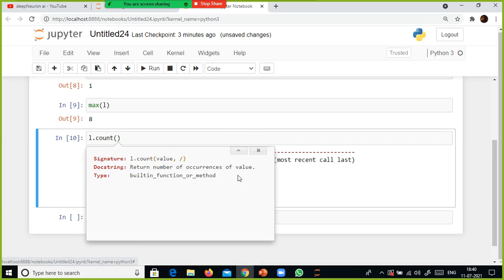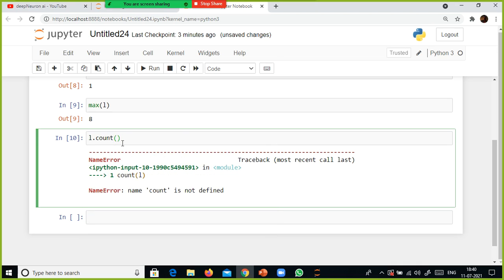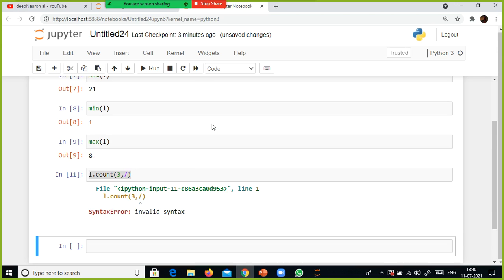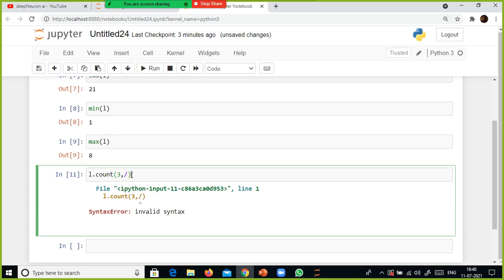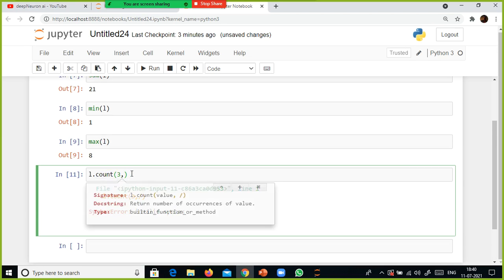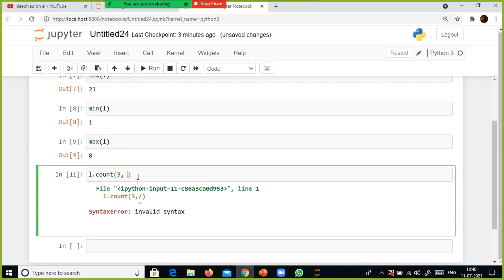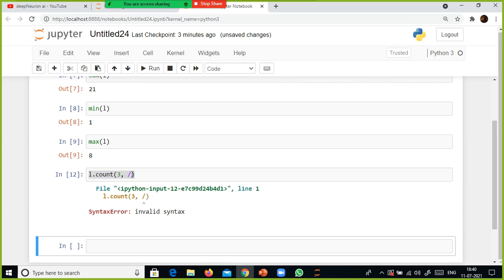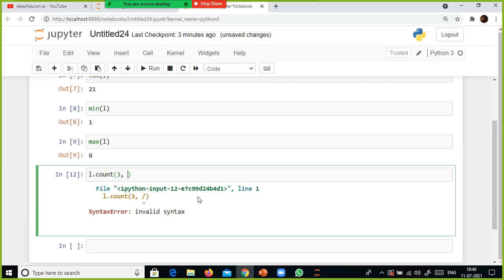You can see value comma, L dot count. So L dot count, let's say 2 comma this one. If we give it like this, value comma, I don't know. Even I did not try the count with this.